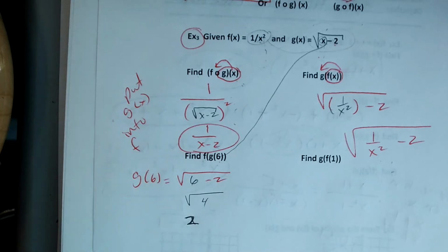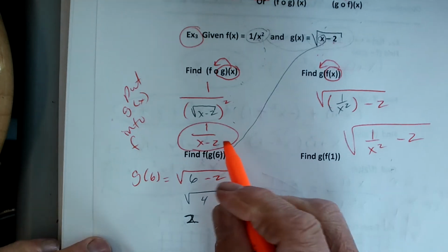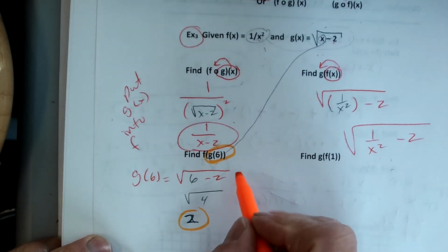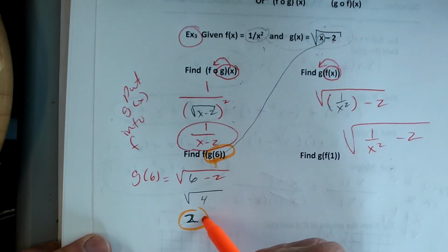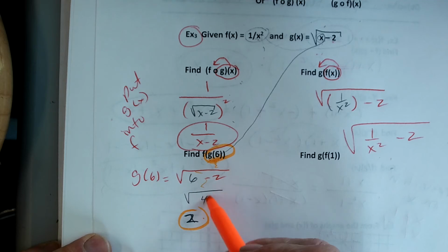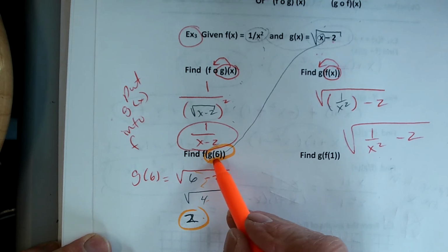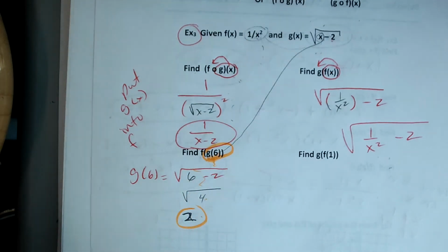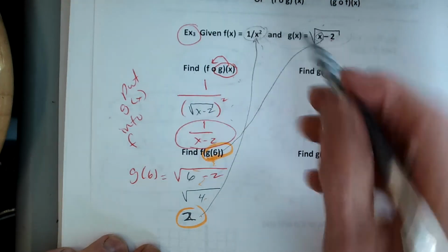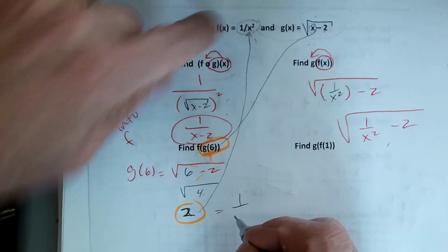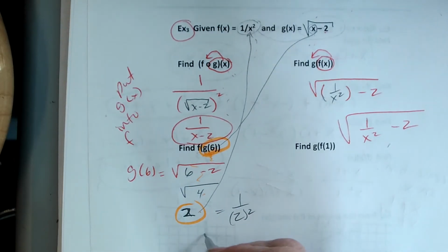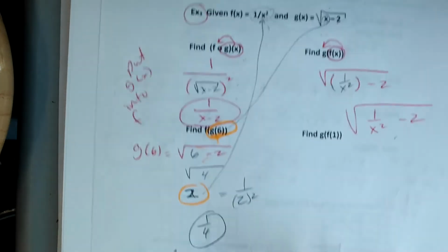Now we're going to take our 2 and put that into f, because g of 6 is 2. So now take the 2 and put it into f. I'm just going to take that and put it in my f function right up there. So I'm going to rewrite this as 1 over 2 squared, or 1/4. Okay, thumbs up on that.